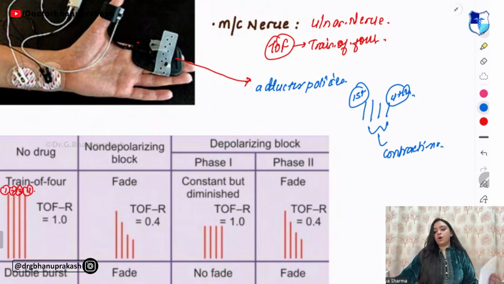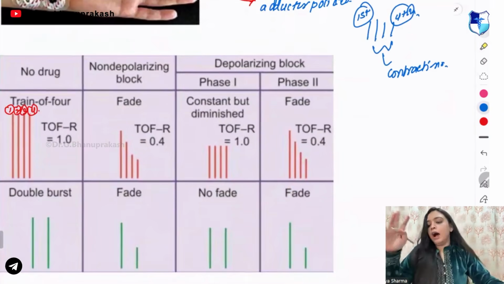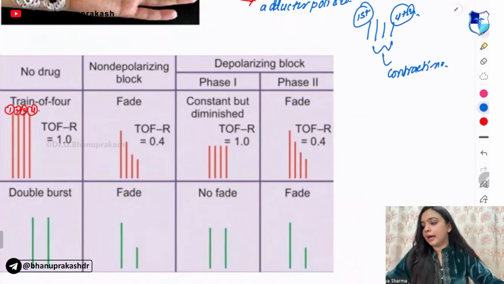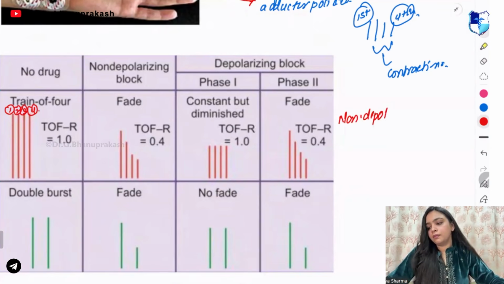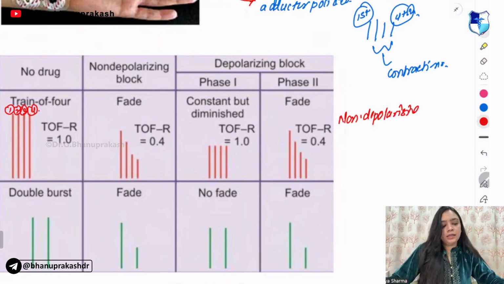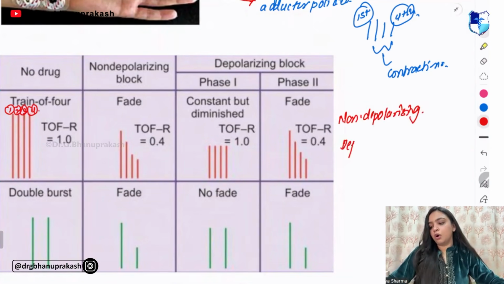Now, you have two types of block. The block can be of two types. What are the two types? Either it can be a non-depolarizing block or it can be a depolarizing block.